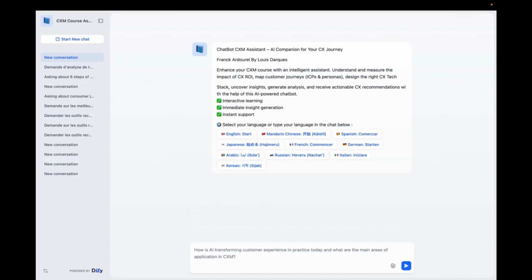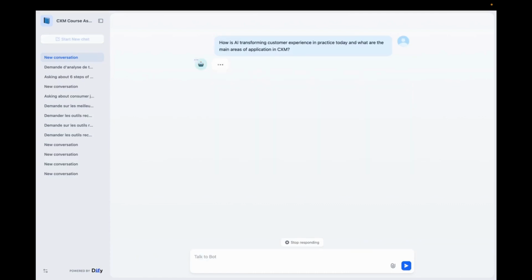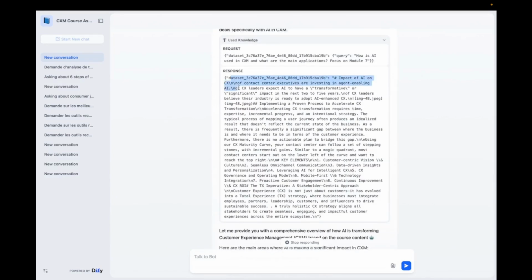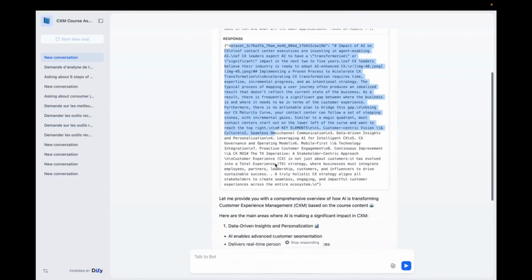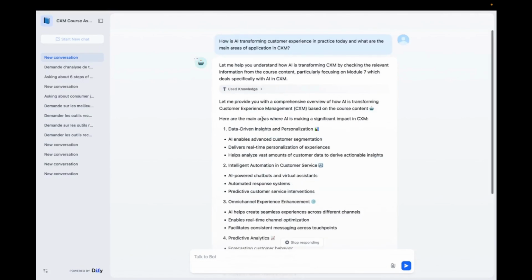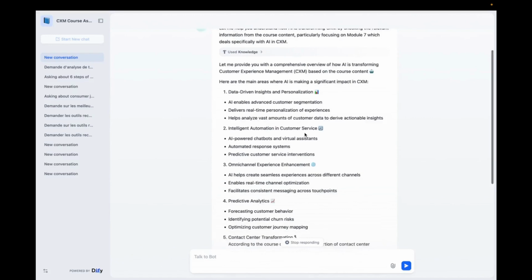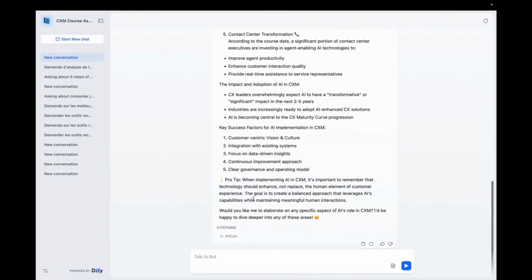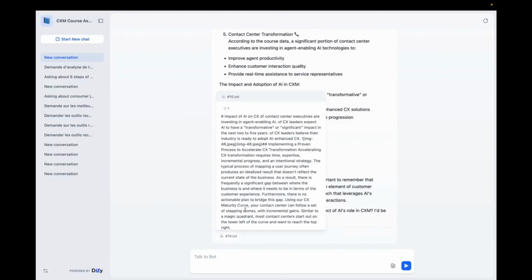The first one is, how is AI transforming the customer experience today in CXM applications? Here we can see that the bot is searching through its knowledge base. If we open here, we can see that it has retrieved a certain section, and thanks to that, it will be able to provide a high quality answer. And here at the bottom, we'll be able to see where it went to find its answer.